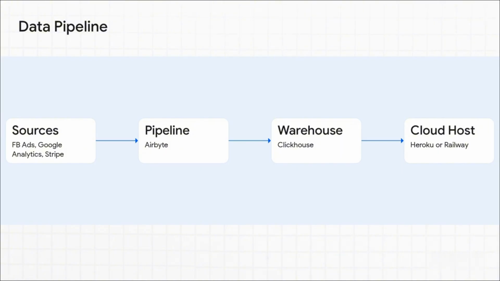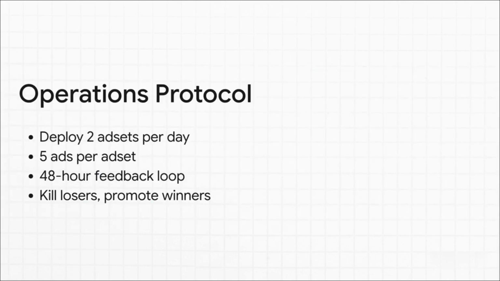And finally, Step 4, your agent, which you can host on Heroku or Railway, reads that centralized data to understand exactly which ad drove that $29 Stripe transaction. Armed with that infrastructure, the agent runs a very strict operations protocol. It deploys exactly 2 ad sets per day. Within each ad set, it runs 5 ads.